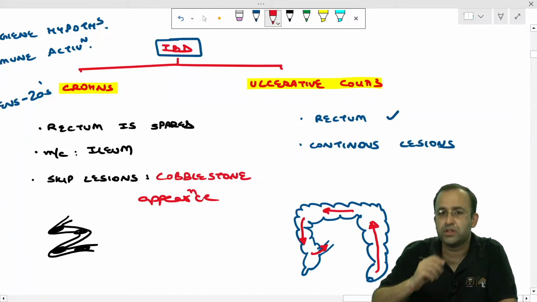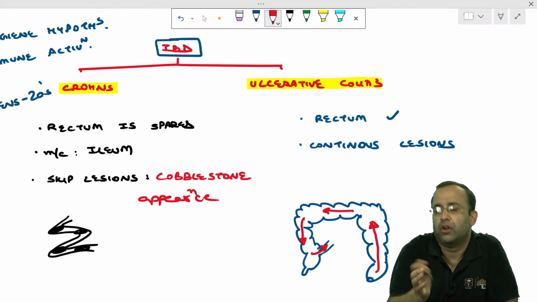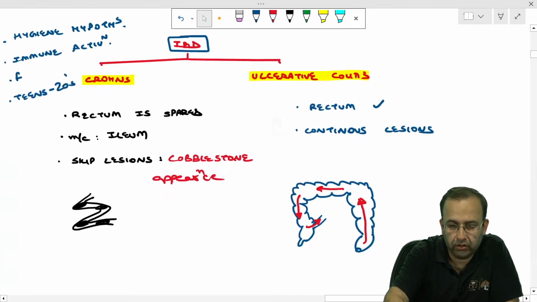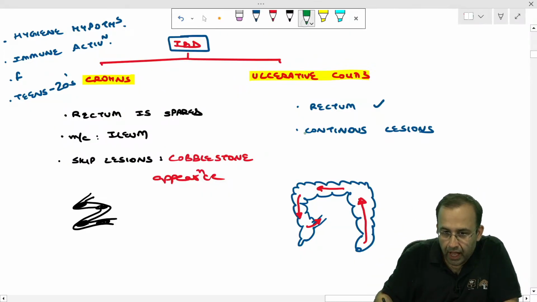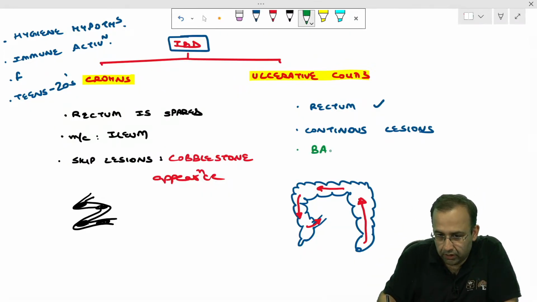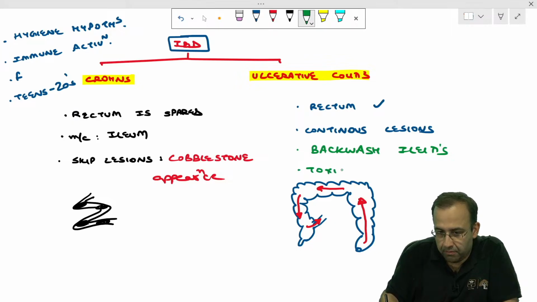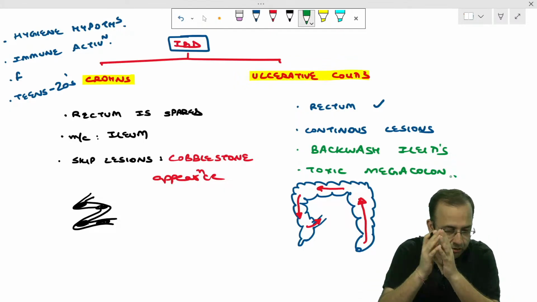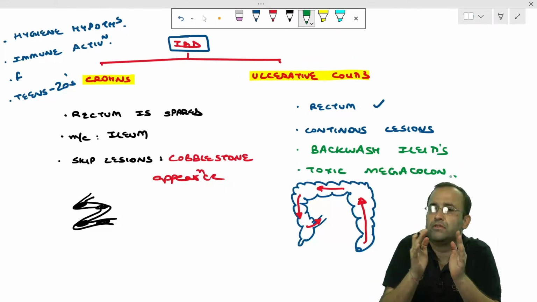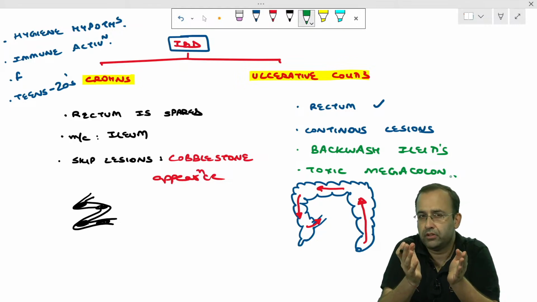When the disease goes back to the ileum, it is called backwash ileitis. So ulcerative colitis has a continuous lesion and is associated with backwash ileitis along with toxic megacolon, because peristalsis is not taking place properly. Agreed. So this is Crohn's versus ulcerative colitis, the gross appearance.